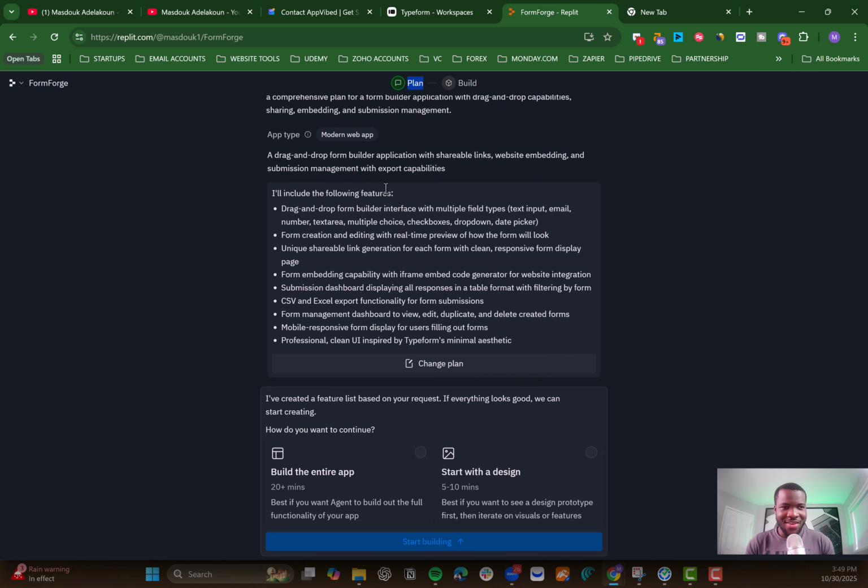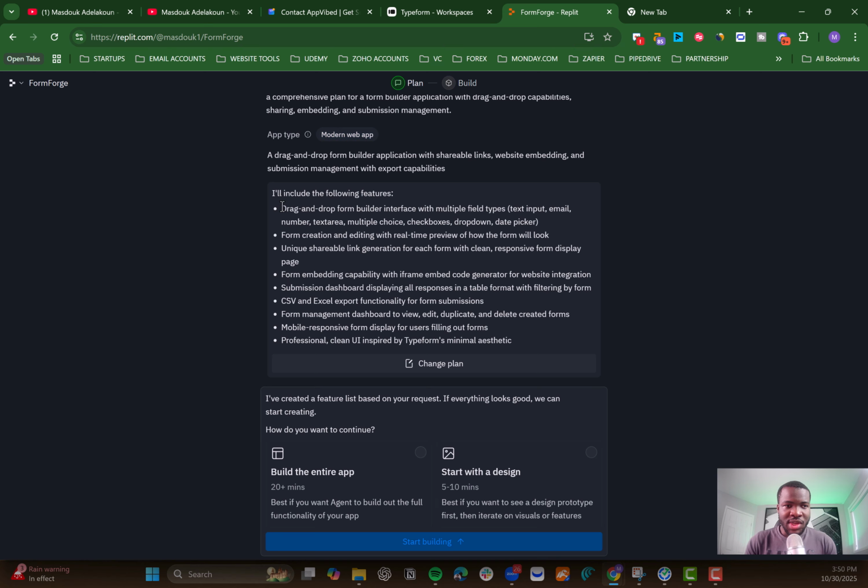All right, so we have the plan. As you can see, the app type is just a modern web app, a drag and drop form builder application with shareable links, website embeddings, and submission management with export capability. So this is what we need. So it's actually giving you those options, automatically identifying that.